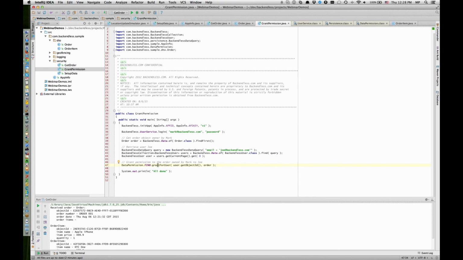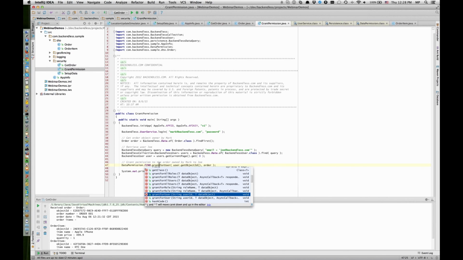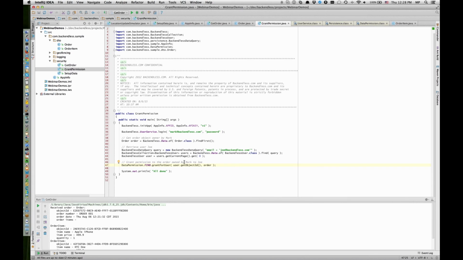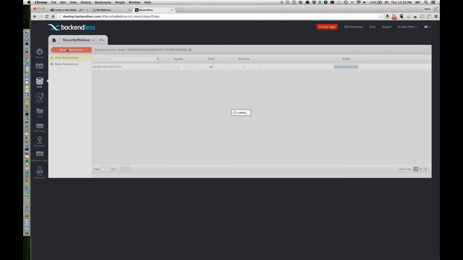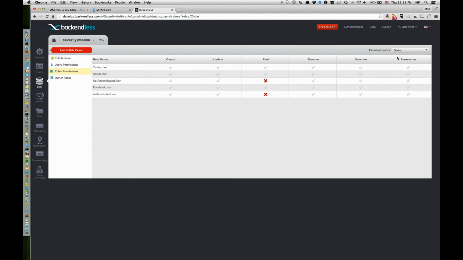In order to grant permissions to either users or roles, because there's a bunch of methods here, you can grant for all roles, or you can grant for a specific role, or for all users. So as you can see, there are different variations of this method. In order to execute this API, you need to have a special permission. And the permission in order to execute this API is actually called permission. So right here, notice that these are individual operations: create, update, find, remove, describe, and there is an operation called permission. And this is where you run those grant and deny APIs.